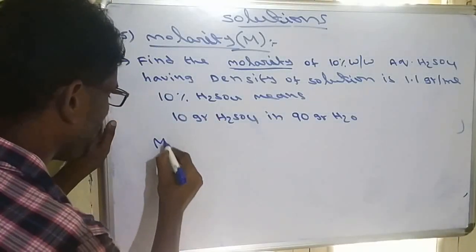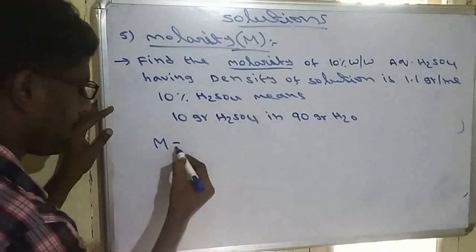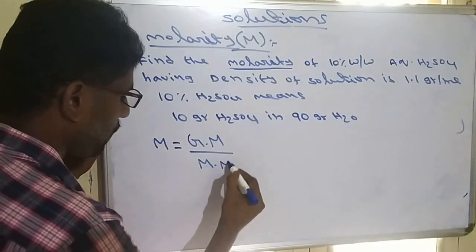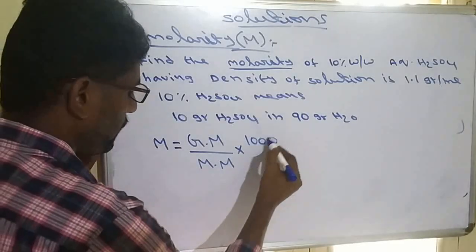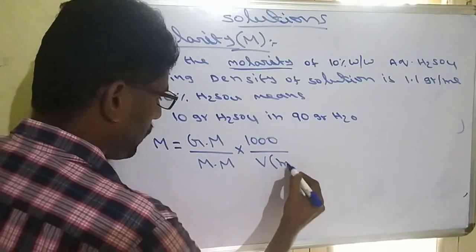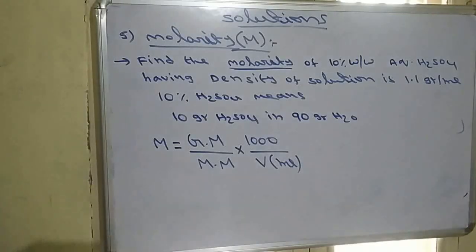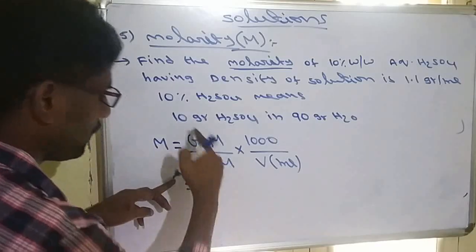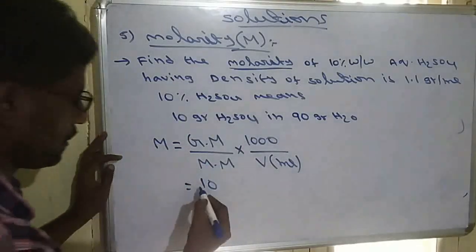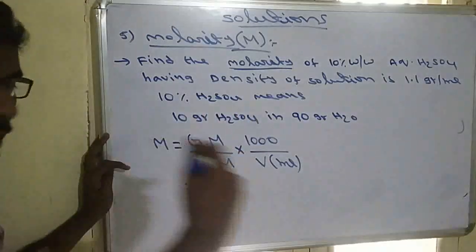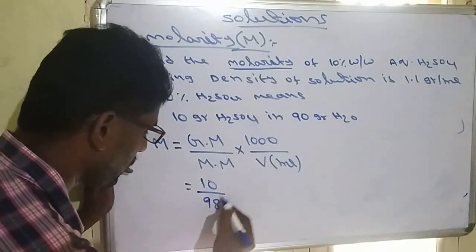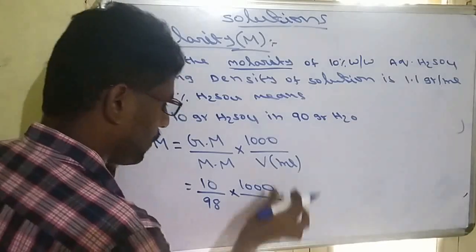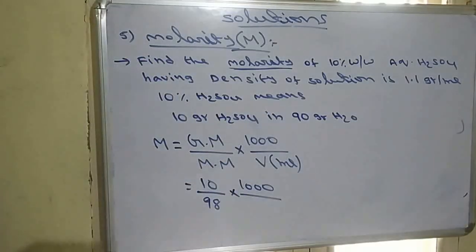So we have to find molarity. What is the formula of molarity? Given mass of solute by molar mass, into 1000 by volume of solution in ml. So here the given mass is 10 grams of sulfuric acid, divided by its molar mass, which will be 98, into 1000 by volume of solution in ml.